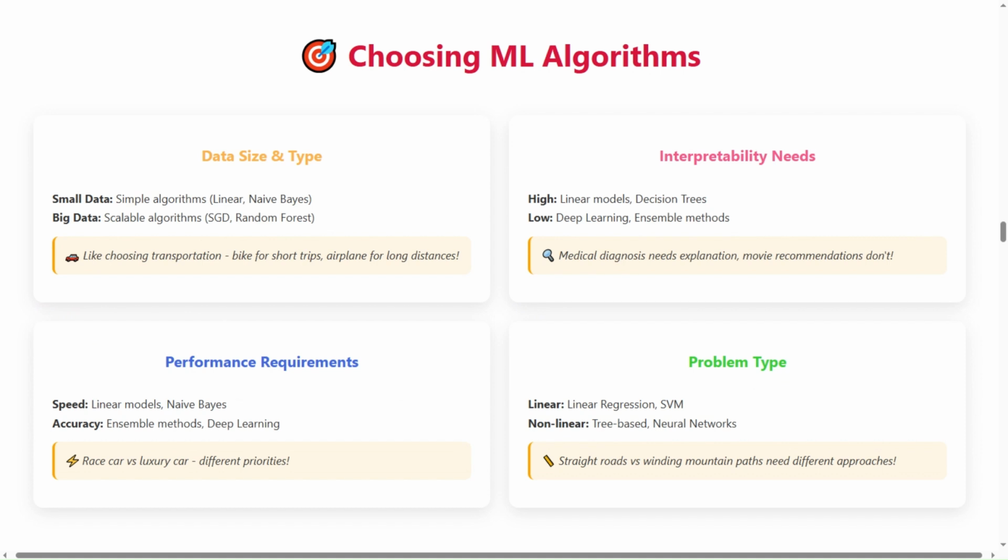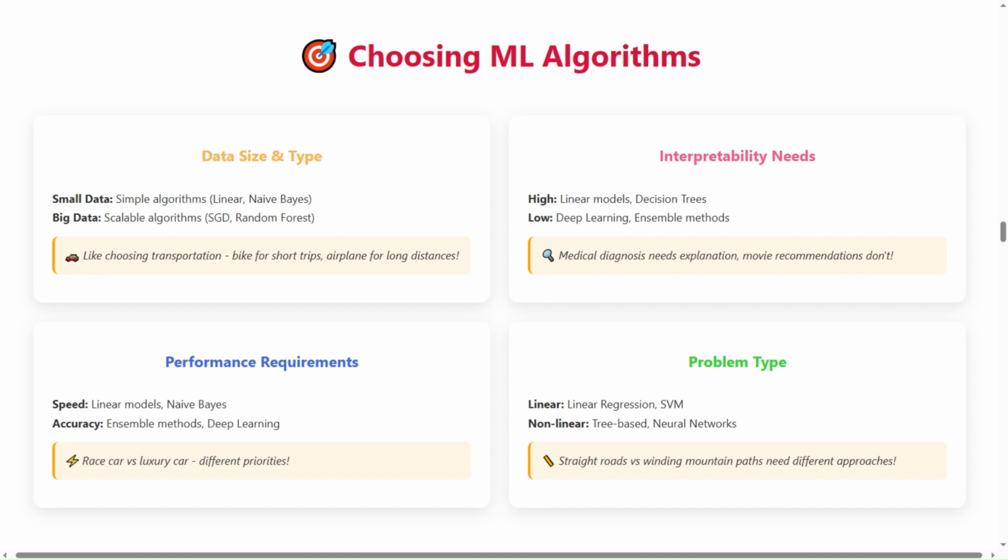Data size and type. Small data works with simple algorithms like linear models and naive Bayes. Big data needs scalable algorithms like SGD and random forest. Like choosing transportation, bike for short trips, airplane for long distances.